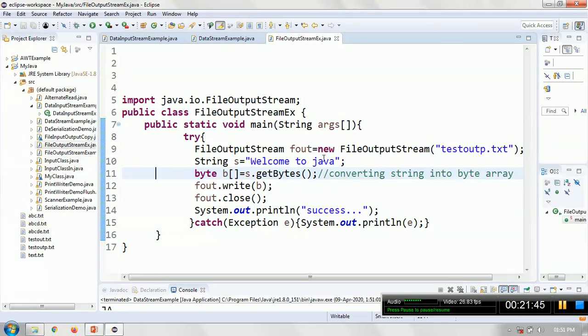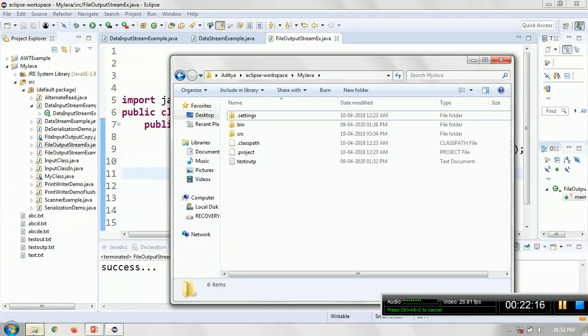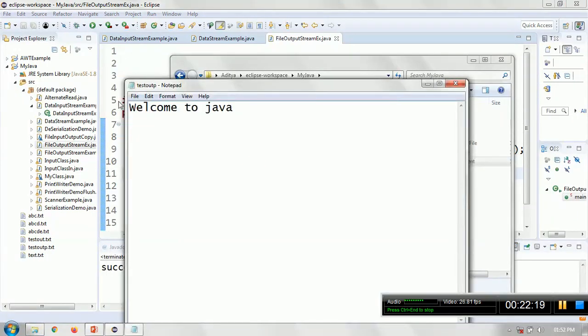Now by default you are aware you can pass a byte array. So getBytes converts the string into a byte array and will store it into b. Then fout.write(b), close is important, you are closing the stream, and then you will print success here. Is it okay? So we'll execute. Currently I did not have the testout.txt here. Go back and see. I have a testout.txt and it says welcome to Java.